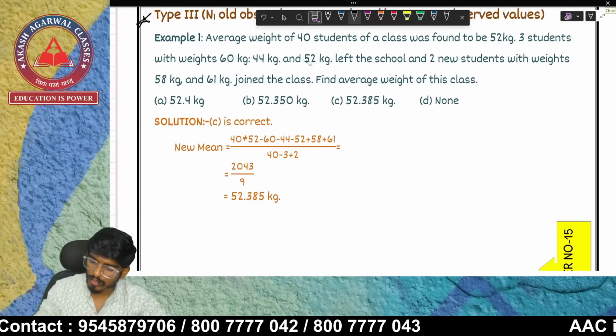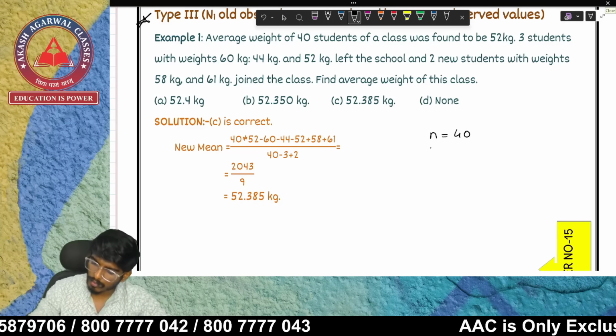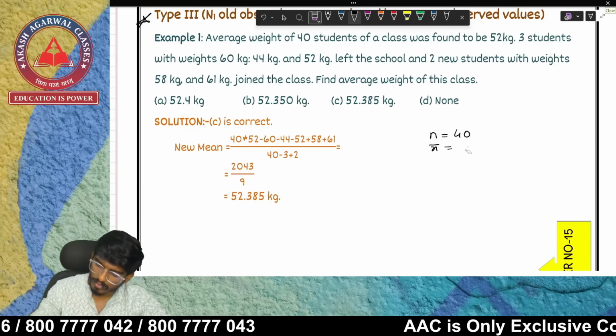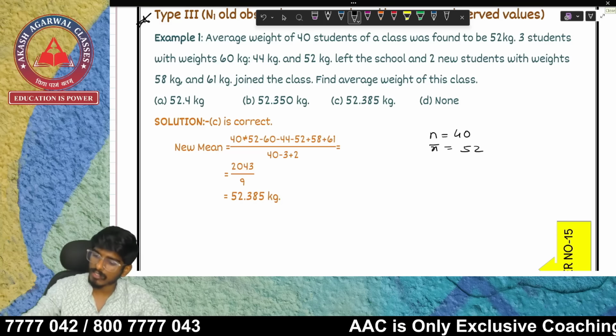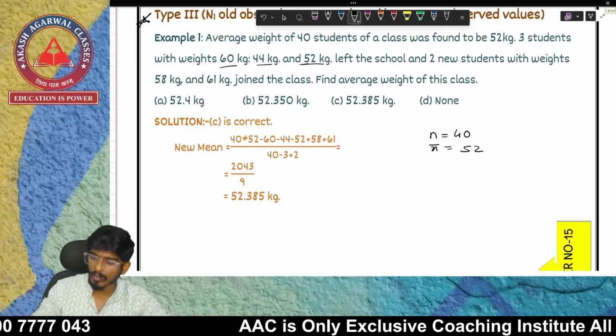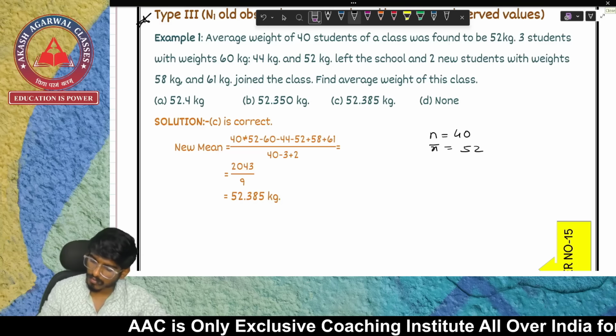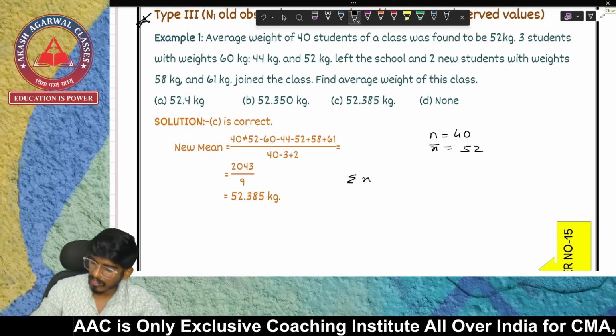Average weight of 40 students. 40 students, that means your N is 40. Of the class was found to be 52. That means your X bar is 52 kgs. Okay, so you have to understand this. 3 students whose weight was 60 kgs, 44, 52 left the school, and two new students with weight 58 and 61 added. So what I'll be doing is I'll be finding summation of x.